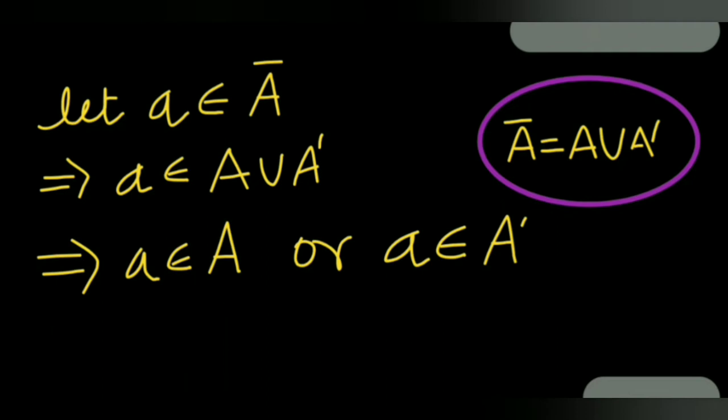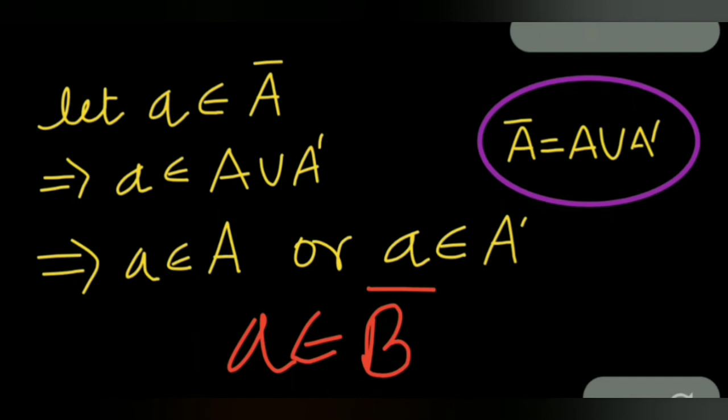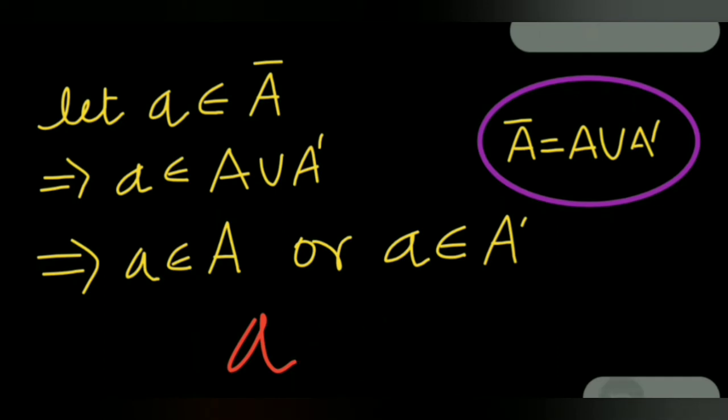So let us start. We will pick a member from the closure of A and we will show that it is contained in the closure of B. So let's see how.